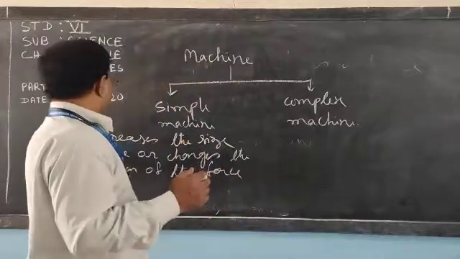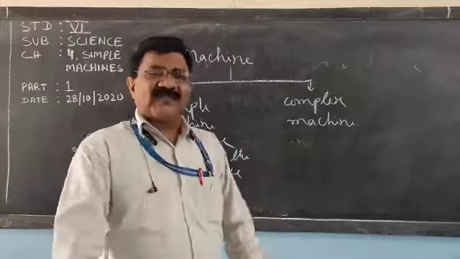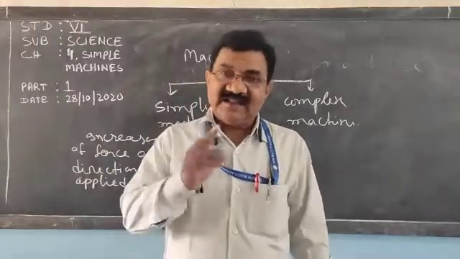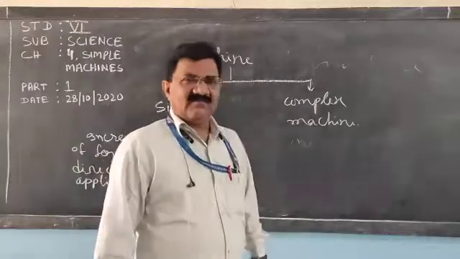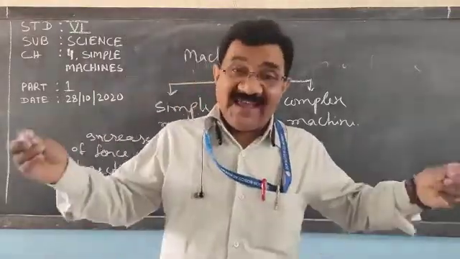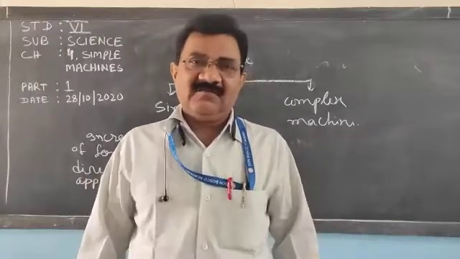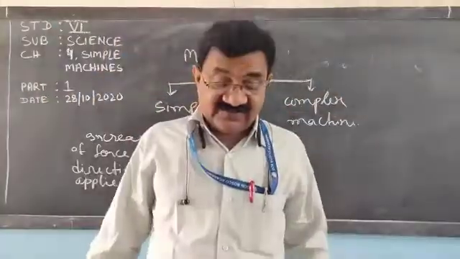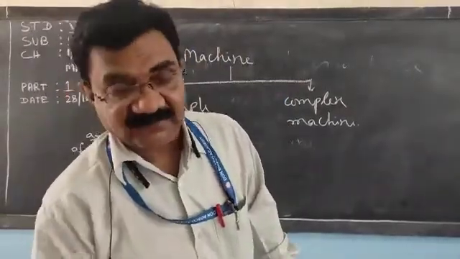Or it changes the direction of the force applied, or both can be there. That is a simple machine. And what about a complex machine? If many simple machines are combined to make a large machine, then that is called a complex machine.